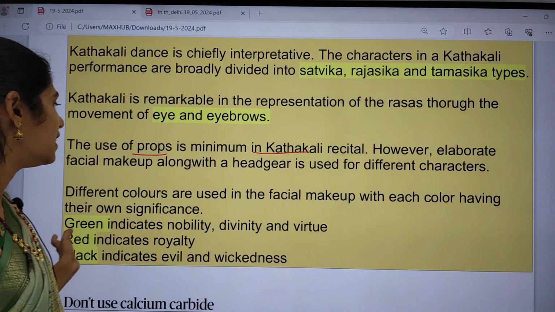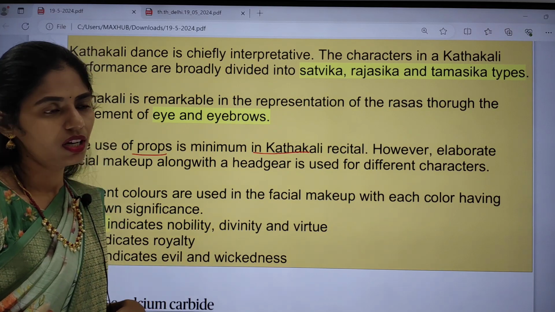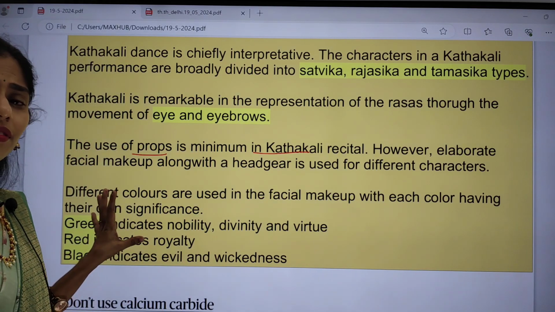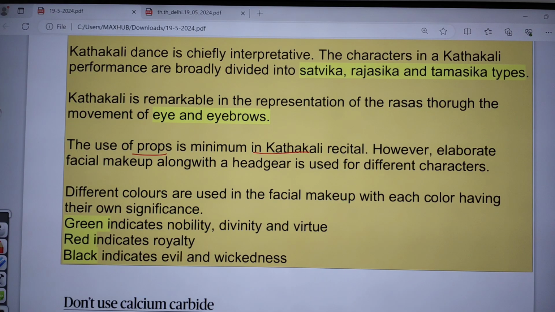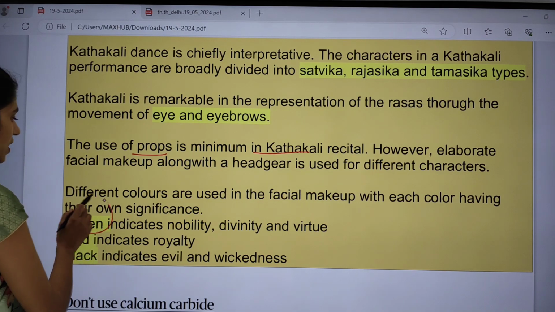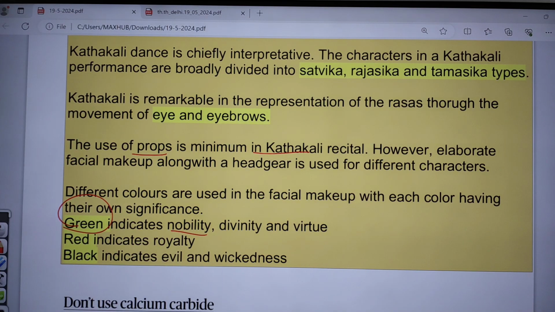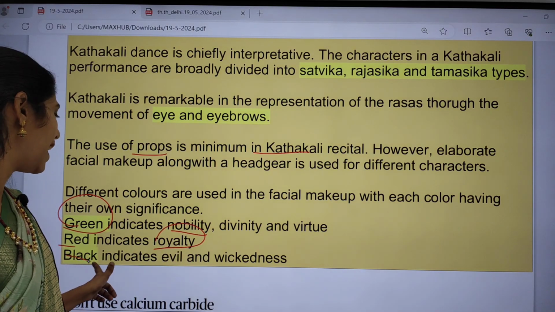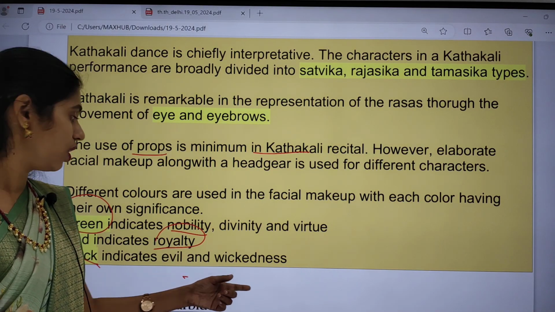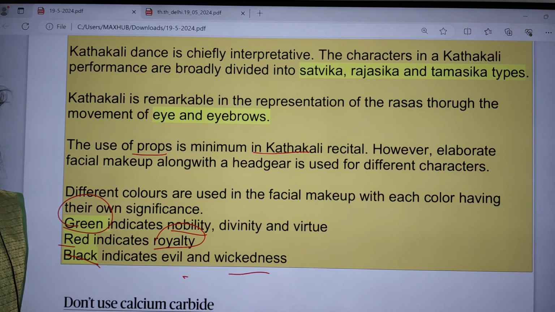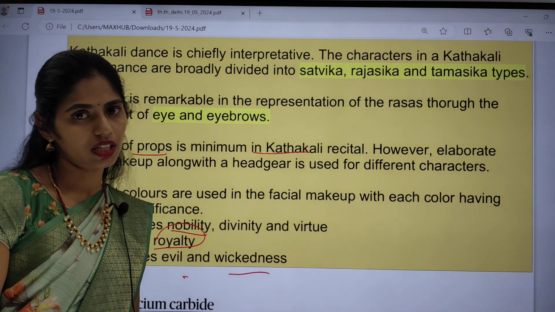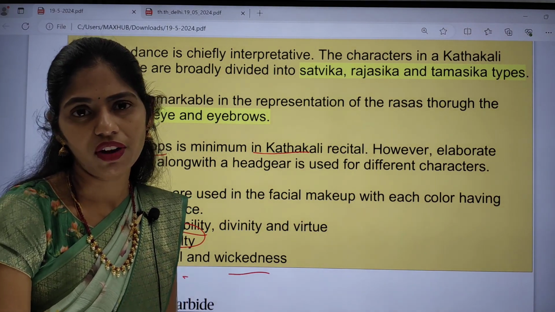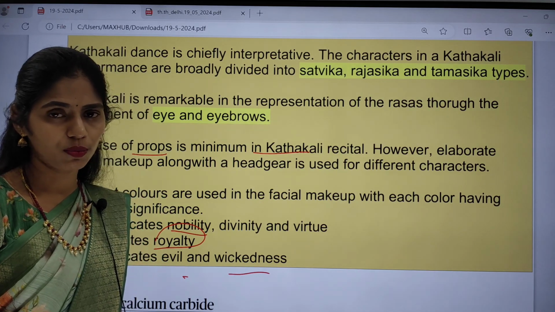And there are different colors used in the facial makeup. Each color has its own significance. First is green color, which indicates nobility, divinity and virtue. Red color indicates royalty, and black color indicates evil or wickedness. So these are the colors and their significance in Kathakali. I discussed each and every point which is relevant from our examination point of view.